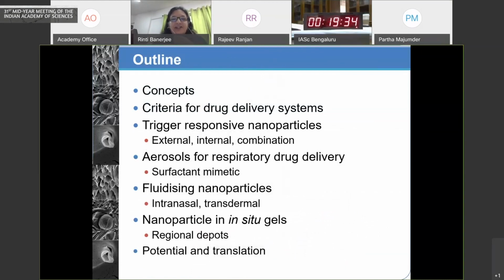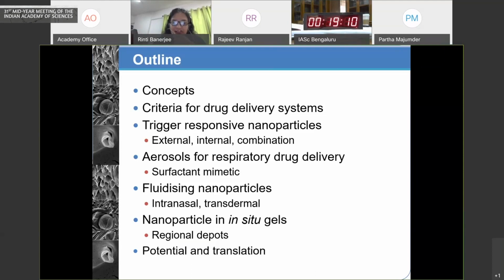biomaterials for different drug delivery systems, and the concept of what we call trigger responsive biomaterials and nanoparticles. External triggers, internal triggers, and combinations. And then I'll briefly talk about a few platforms, one of surfactant mimetic aerosols, which are of use in pulmonary drug delivery, and then the concept of fluidizing nanoparticles.